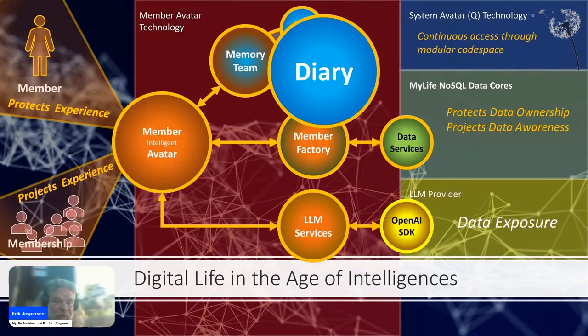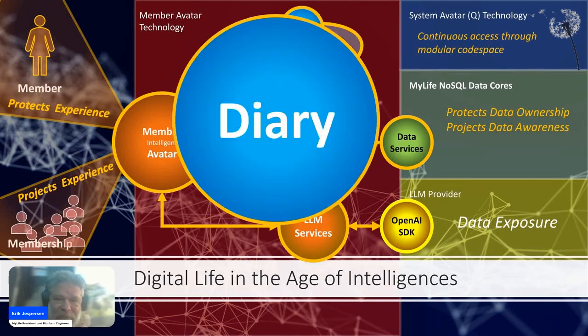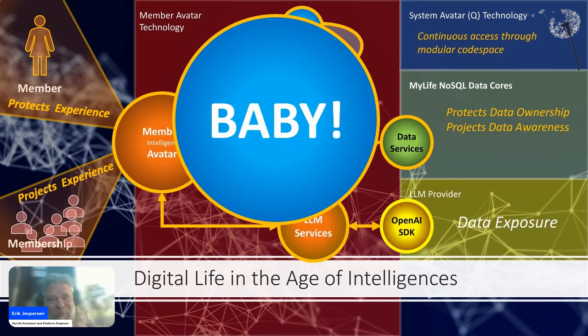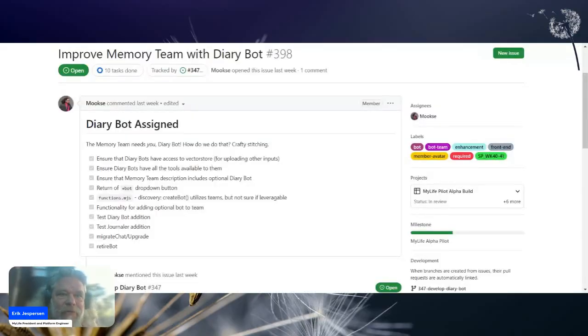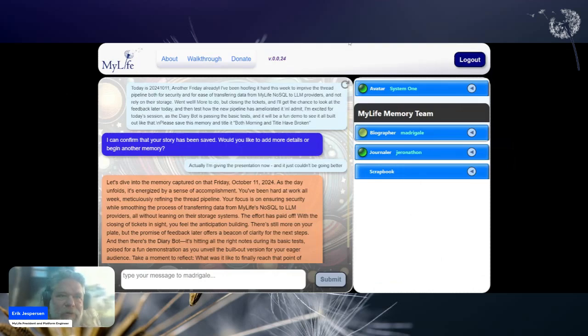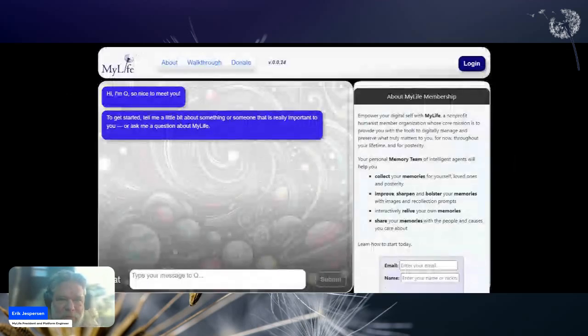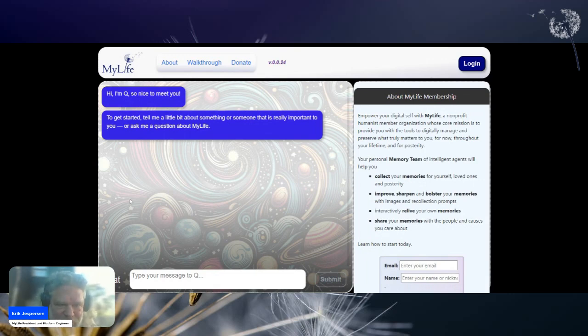Well, here's our thing. We are a member avatar who now lets you access a diary bot. All right. Here it is. I'm going to go back to this. I'm going to log out. I'm going to go to my, let me see if I can find my, oh, that's one thing I hadn't tested. Trying to find that particular web link. Okay, here we go.